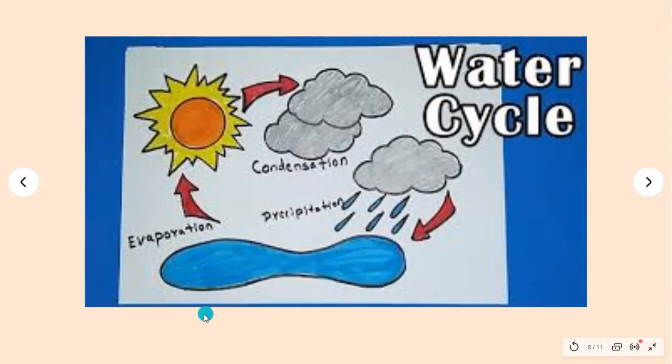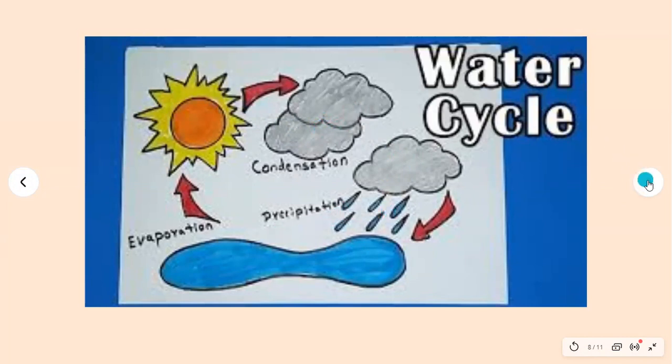Evaporation is जब water bodies में heat up होता है because of sun, यहाँ पे heat up होता है और water vapors के form में ऊपर हवा में चला जाता है. फिर ऊपर हवा में जाने के बाद पानी ठंडा हो जाता है. जब पानी ठंडा हो जाता है, water vapors ठंडे हो जाते हैं, it forms clouds. Beautiful clouds. The process is called condensation. Now, जब क्लाउड्स बहुत हैवी हो जाते हैं, उनसे वो पानी सहा नहीं जाता, then it falls back on the Earth's surface in form of precipitation.